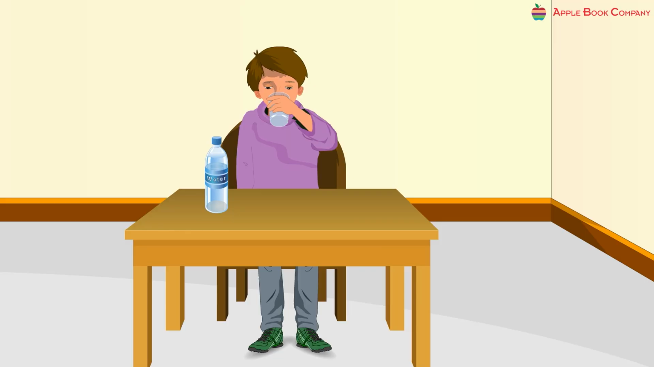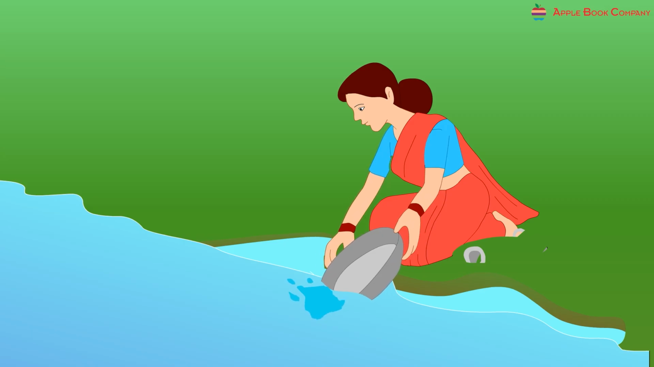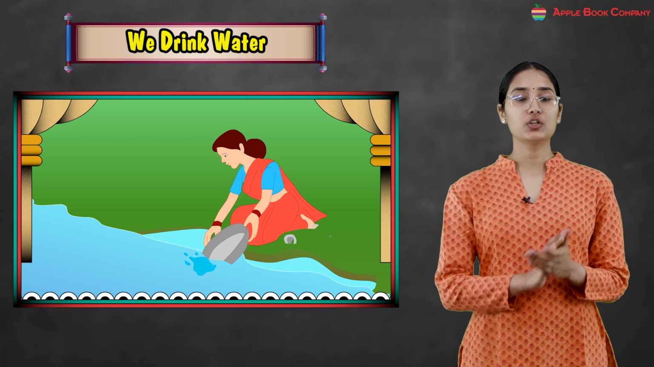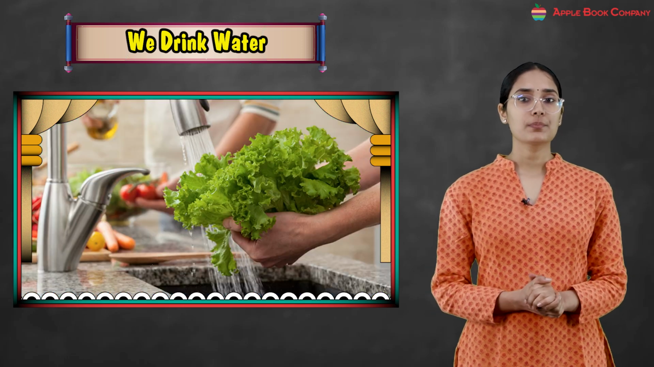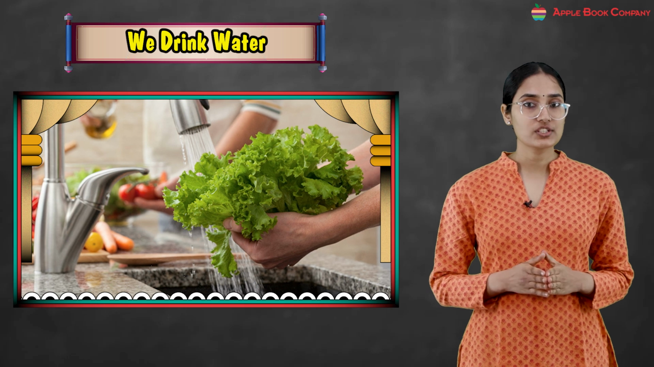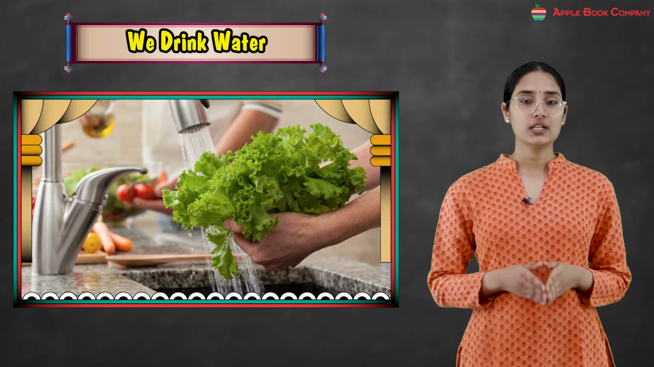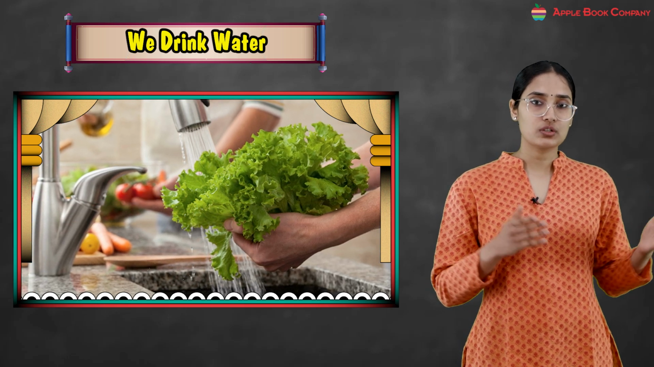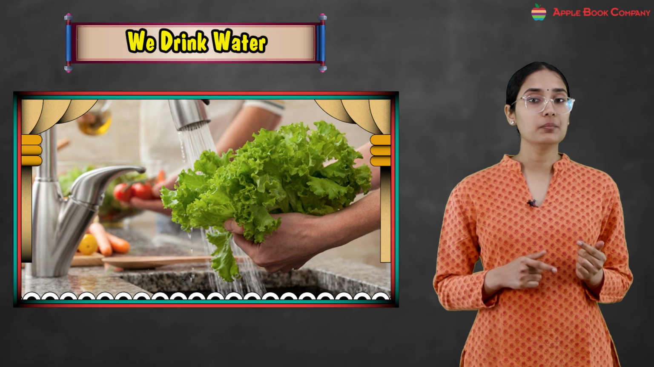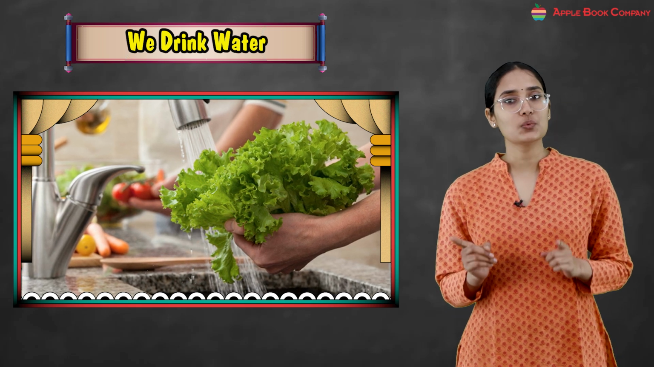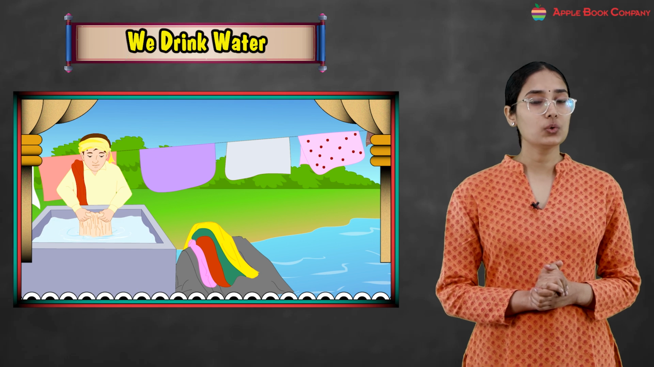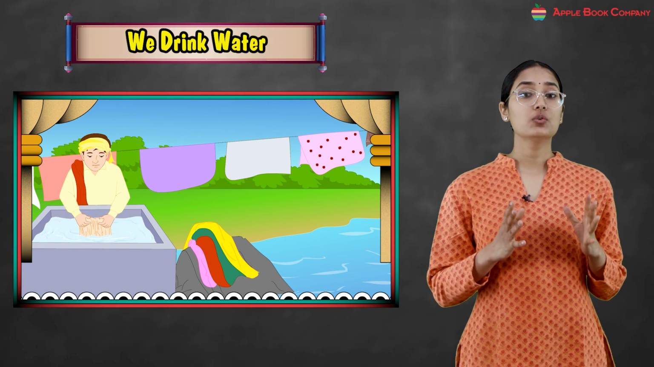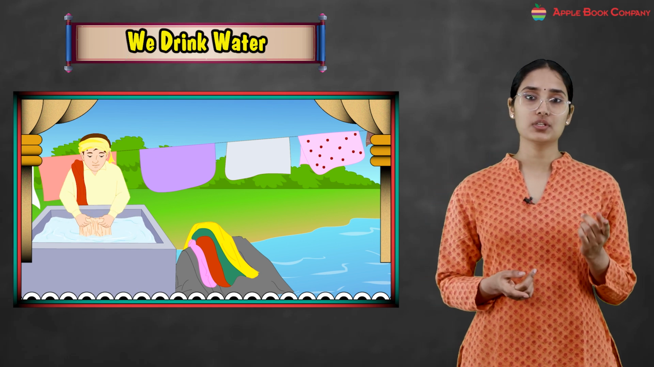Like what? We need water for drinking, we drink water. We need water for cleaning utensils, right? We clean our utensils using water only. We need water to wash vegetables and fruits, right? Whenever we eat fruits or vegetables, we always clean them using what? Using the water. Now, we need water for washing clothes. We also wash our dirty clothes using water.